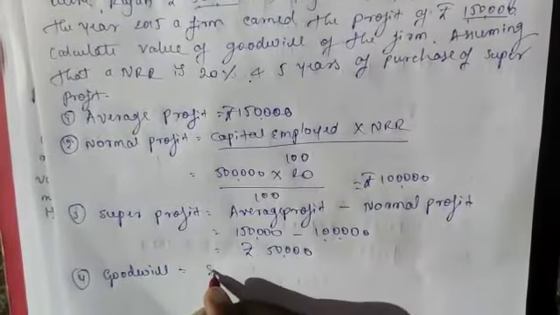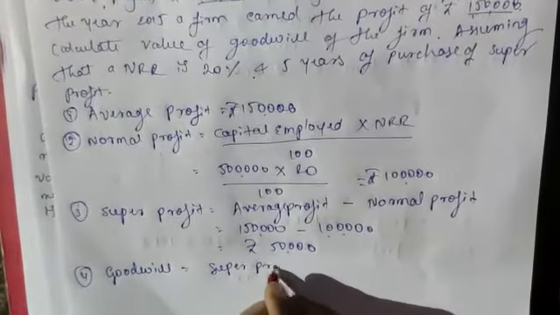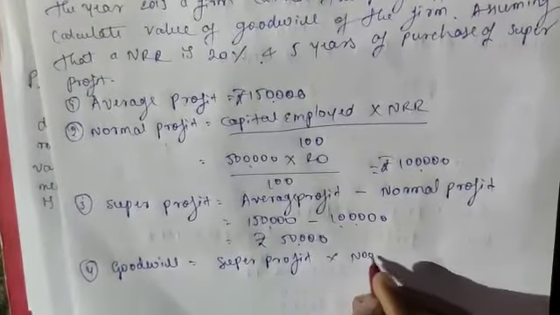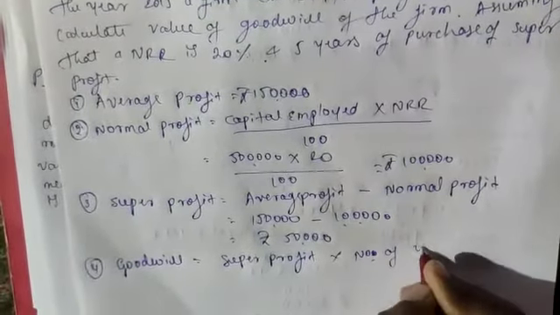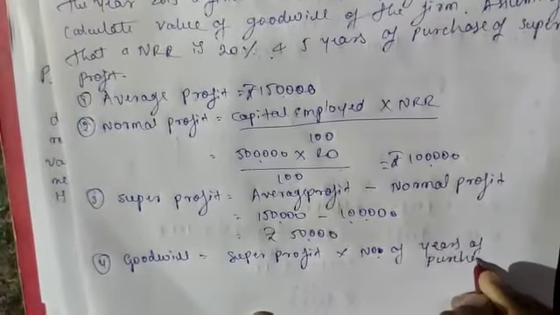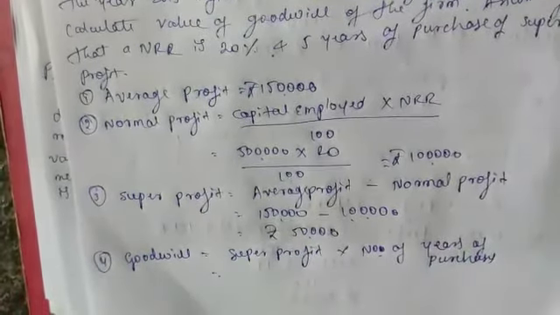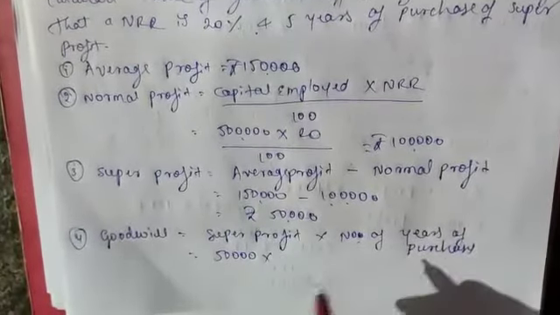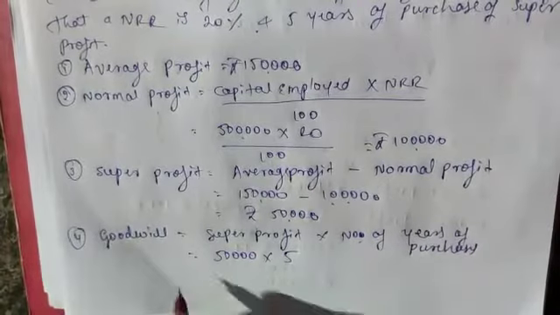Goodwill equals super profit into number of years of purchase. So super profit you got here is 50,000. Number of years of purchase is 5 years.